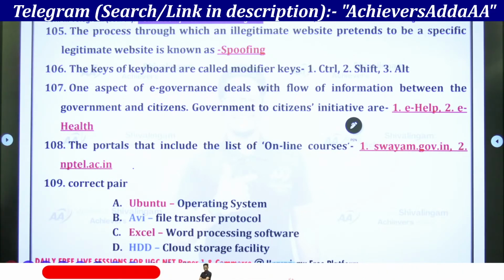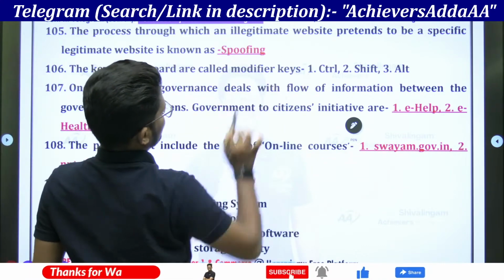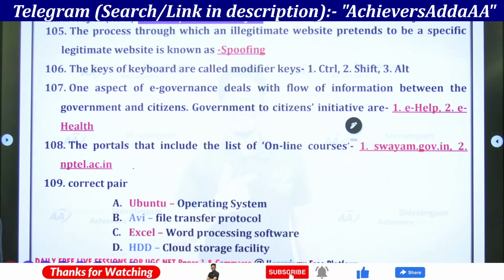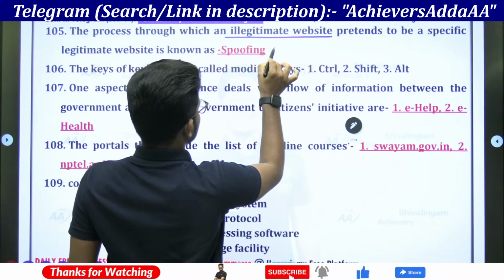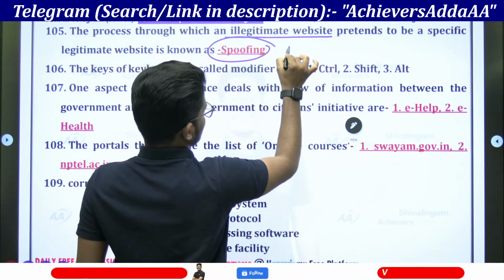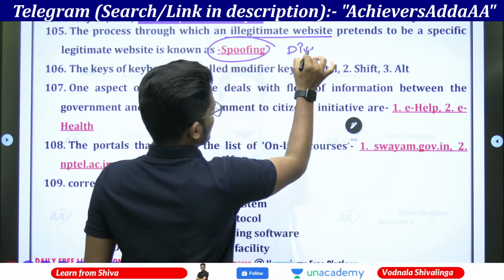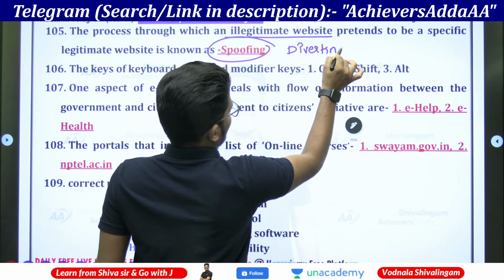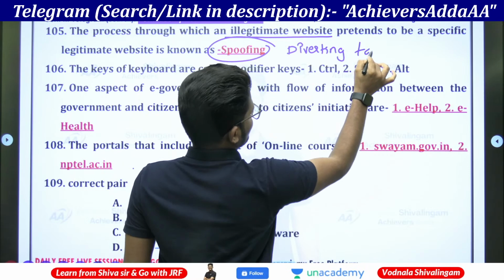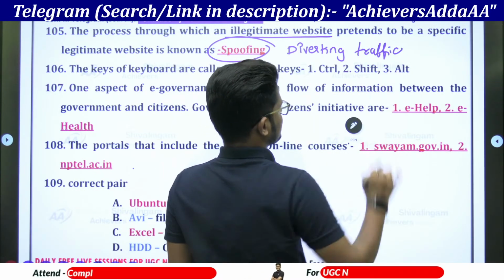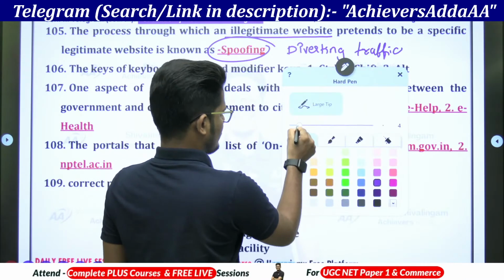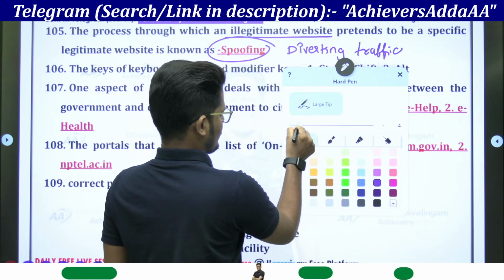Here the process through which an illegitimate website pretends to be a specific legitimate website. This is a fake website diverting the traffic from the main website by creating a duplicate website.